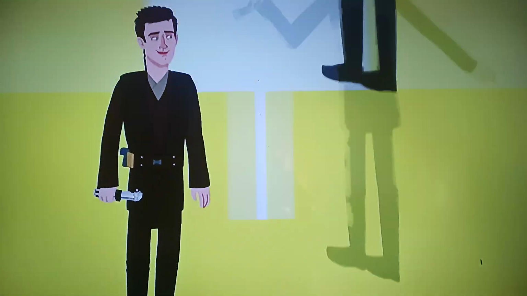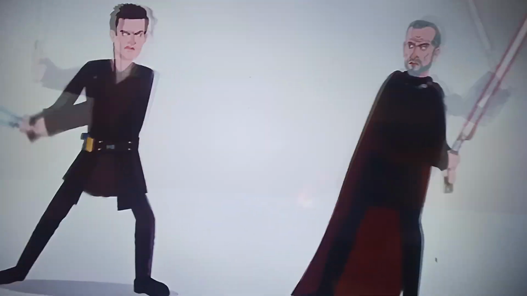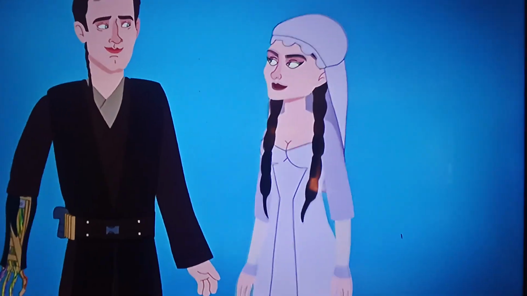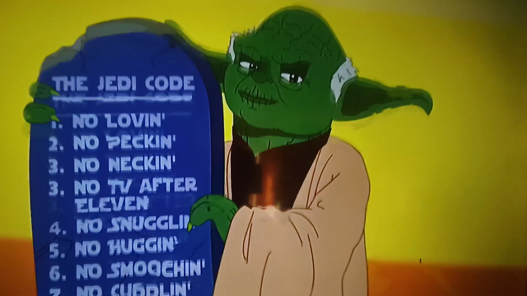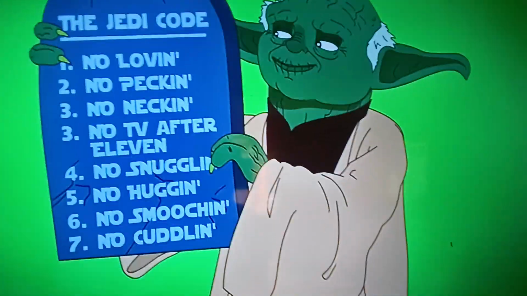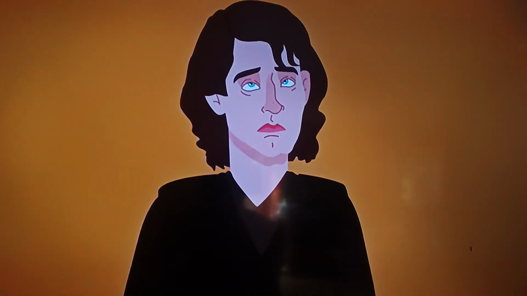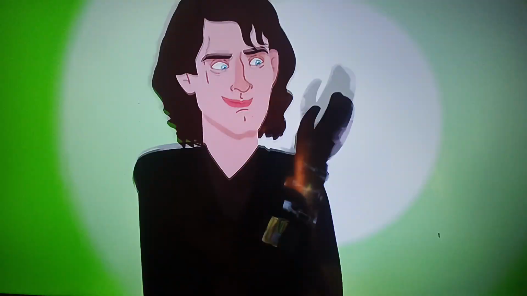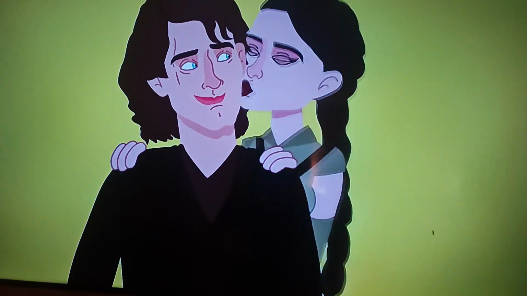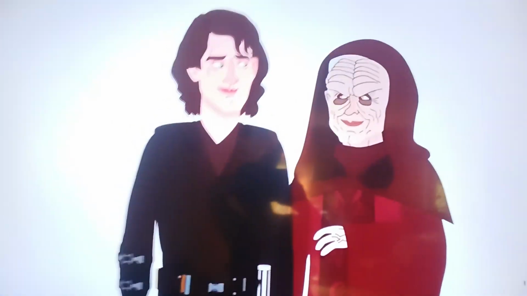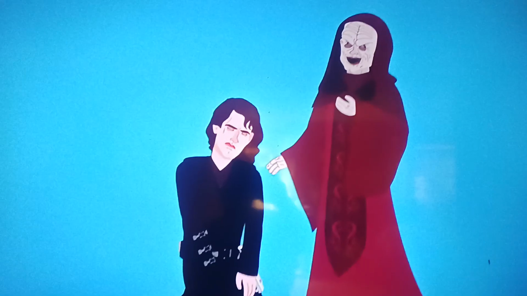This time, Anakin battles against Sith Lord Count Dooku and loses his arm, but he obtains a robotic replacement. He also secretly marries Padme, despite the Jedi's code that forbids love. 3 years later, in Revenge of the Sith, Anakin's clothes are even darker, his hair is longer, his face is scarred, and he has gloved his robo-arm. In an effort to save his pregnant wife after experiencing premonitions of her death, he seeks help from Chancellor Palpatine, a secret Sith Lord who makes Anakin his apprentice, dubbing him Darth Vader.